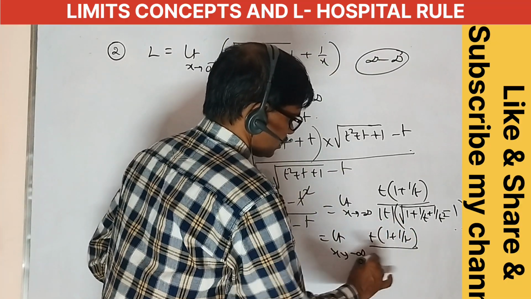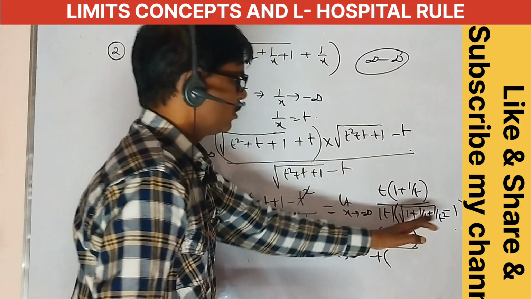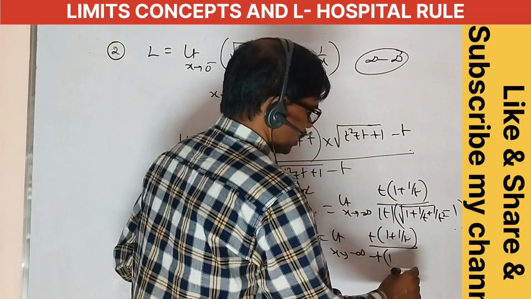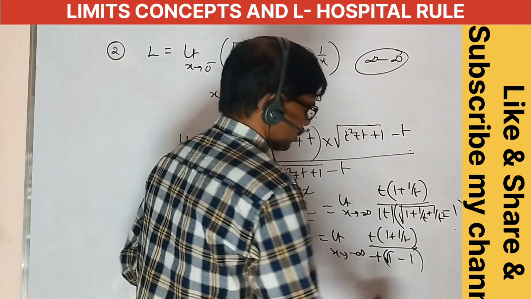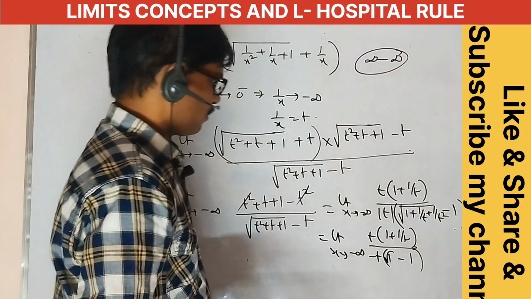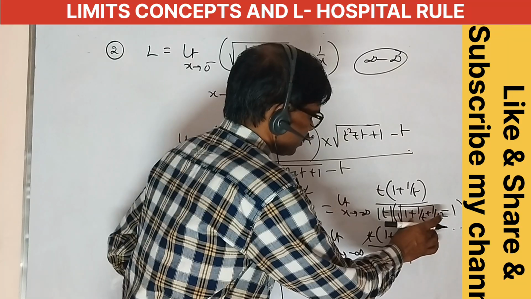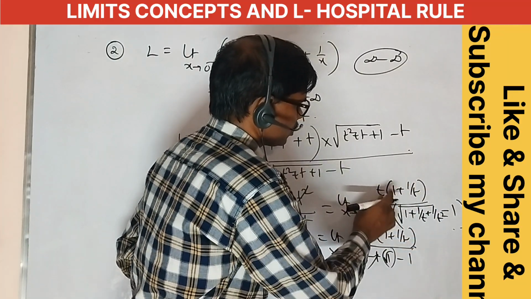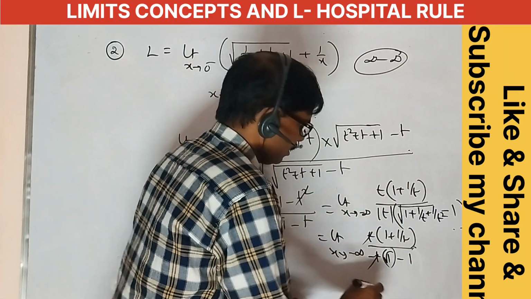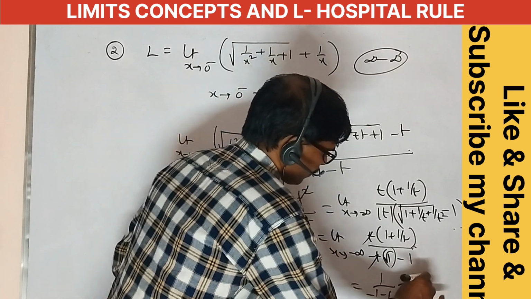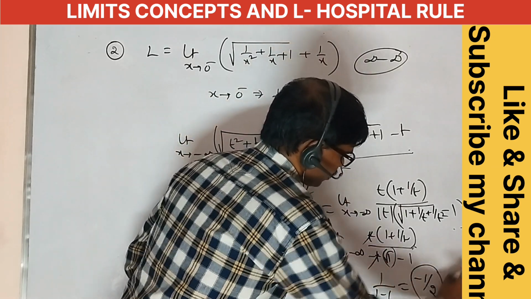Substituting, 1 by t is 0 and this is root 1, which is 1 only. Root 1 minus 1 is cancelled. So this is equal to 0, and t also gets cancelled, giving 1 by minus 1 plus 1, which equals minus 1 by 2. Minus 1 by 2 is our answer.